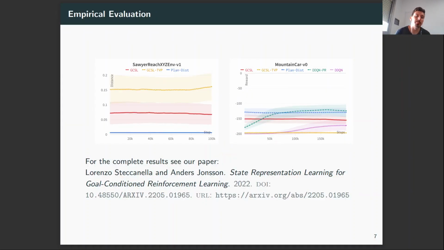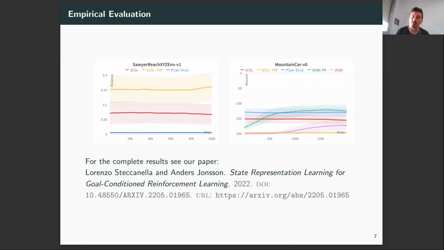Here we report the results for the robotic arm task, where we compare against goal conditioned supervised learning, a state-of-the-art algorithm to learn goal conditioned policies. In particular, we can see that our algorithm, the blue line, can reach the minimum distance to the goal.